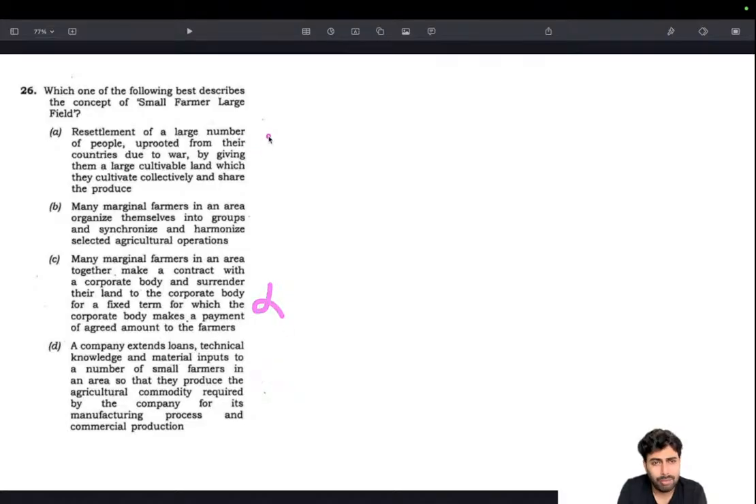And this is definitely impractical, so that's gone. And this makes sense. And this is very much in line with land consolidation. So we arrive at the answer as B.